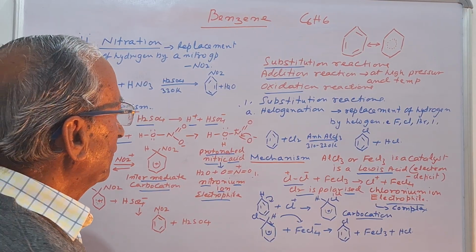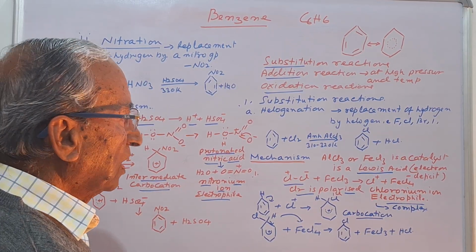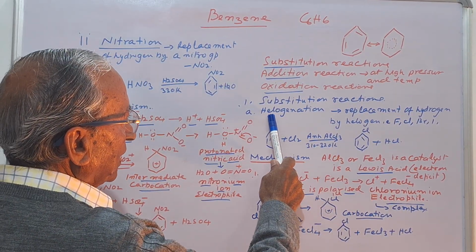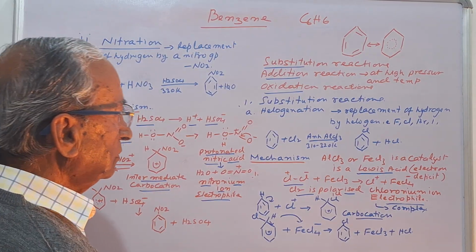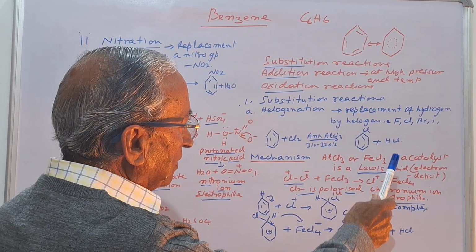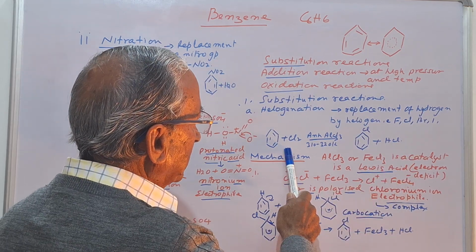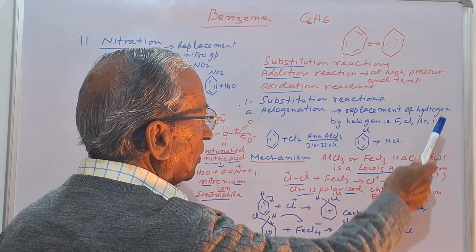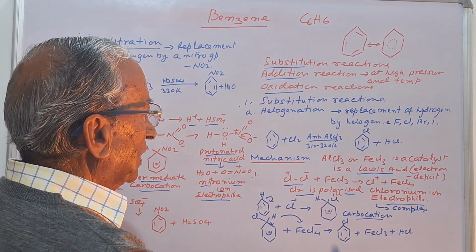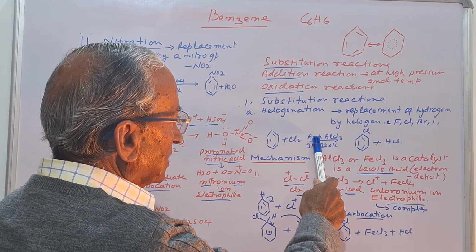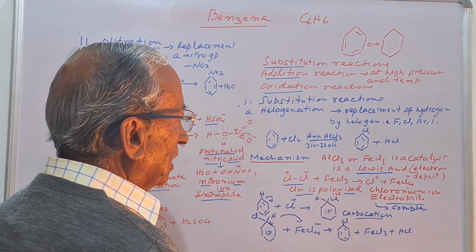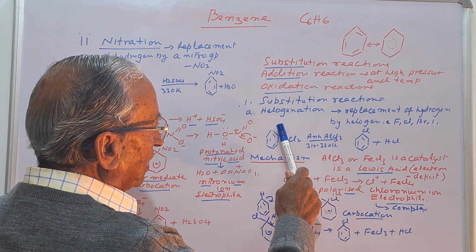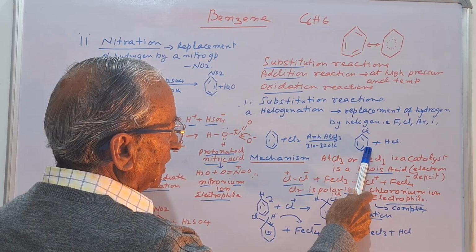Now I will explain some substitution reactions and their mechanism. First, I will take an example of halogenation. Halogenation means replacement of the hydrogen of benzene by halogens, that is chlorine, bromine and iodine, in the presence of a catalyst, that is anhydrous aluminum chloride or ferric chloride. Simply, substitution of the hydrogen takes place and chlorobenzene is formed.